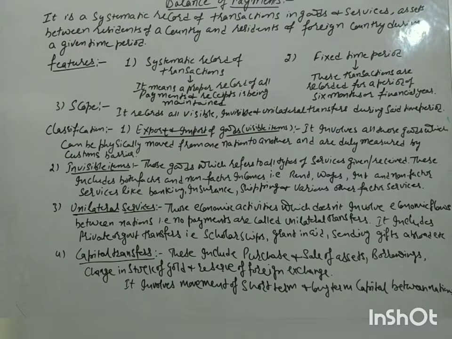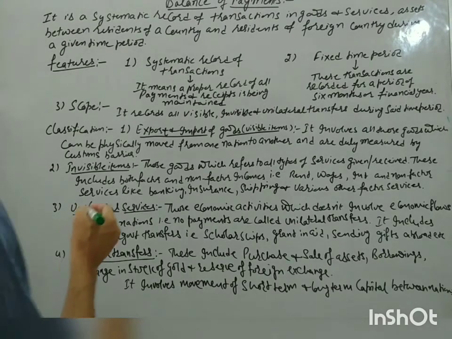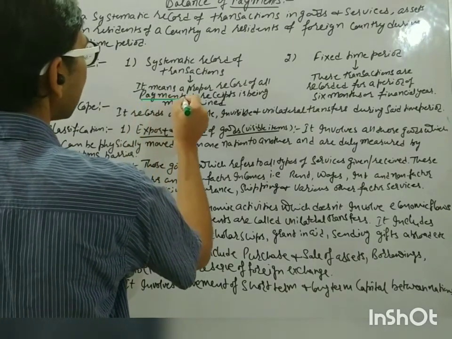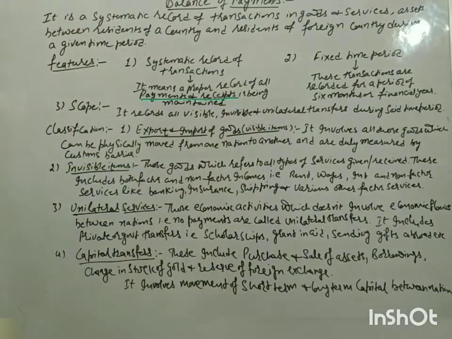Okay. So what are its features? First is a systematic record of transactions. That means we have to maintain a proper, systematic record of all the payments and receipts which have been done during a particular time period. Okay, that is the first feature.